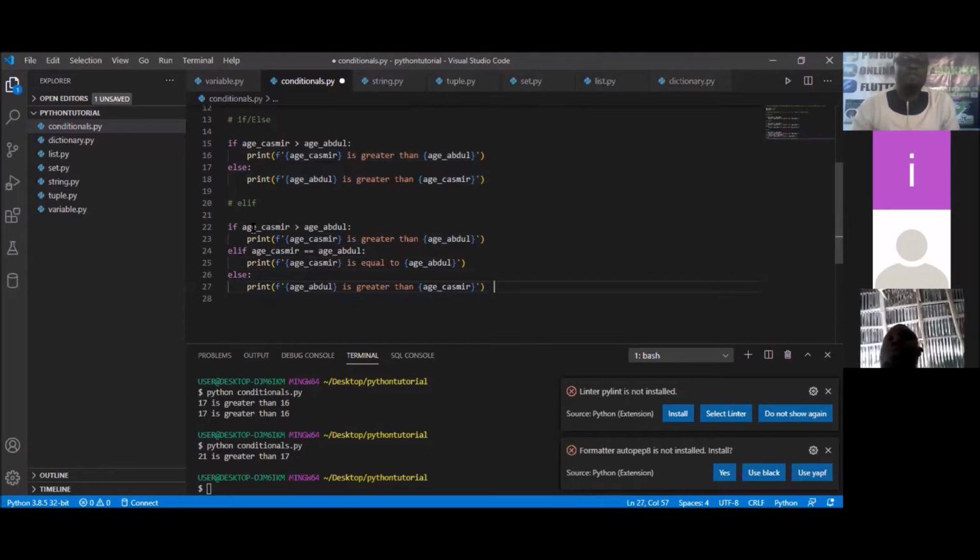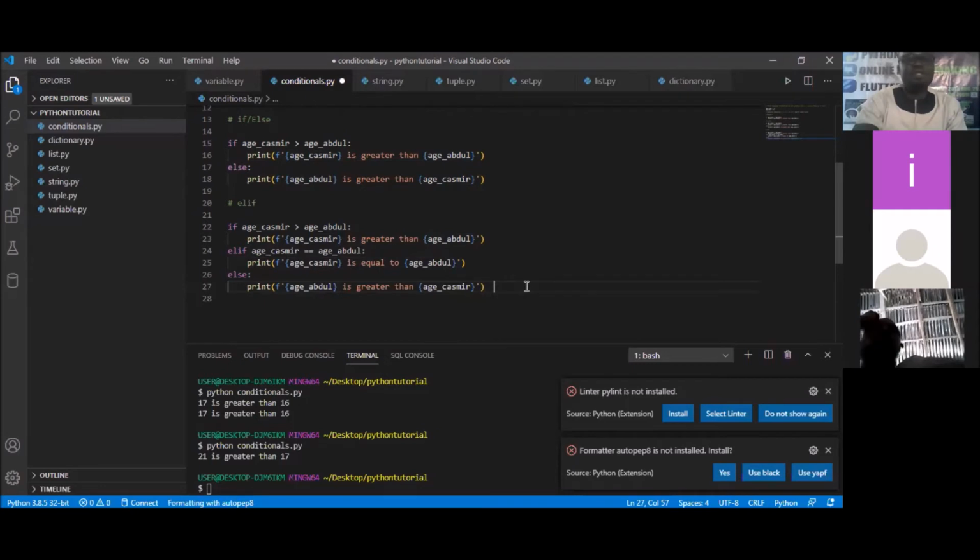I want to check if Casimir's age is greater than Abdul's, and I'll simply print that Casimir's age is greater than Abdul's. But if Casimir's age is equal to Abdul's age, I'll simply print that Casimir's age is equal to that of Abdul. But if neither of these is true, then Abdul's age is actually greater than Casimir's age.